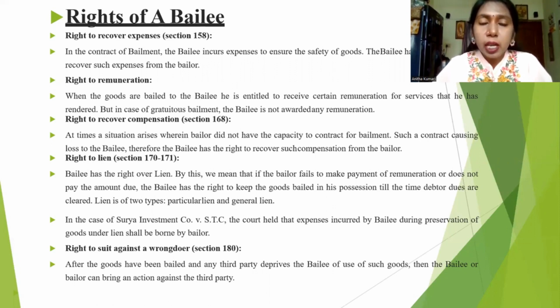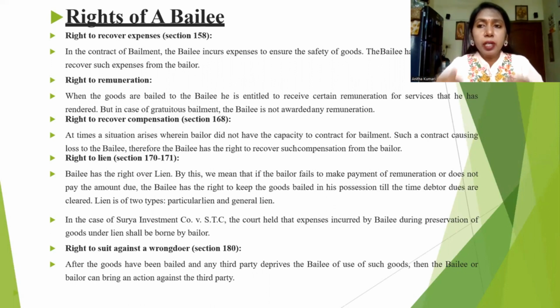I have given an instruction to the bailee for stitching the sari along with the blouse with the designs, everything. After she has completed all the work, the cost was around 4,000 rupees. In this situation, I have given only 2,000. Here the bailee has full rights to retain a portion of the goods. That is called right to lien. Right to lien means when the bailee has not received the full amount promised by the bailer, he has full rights to retain the goods.